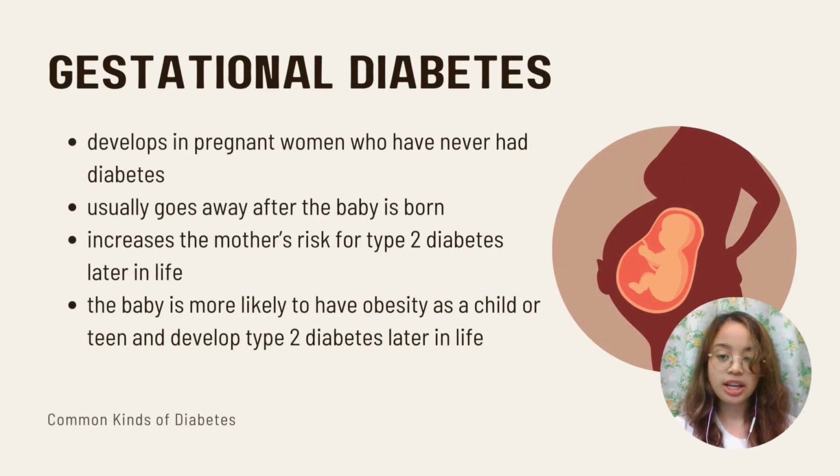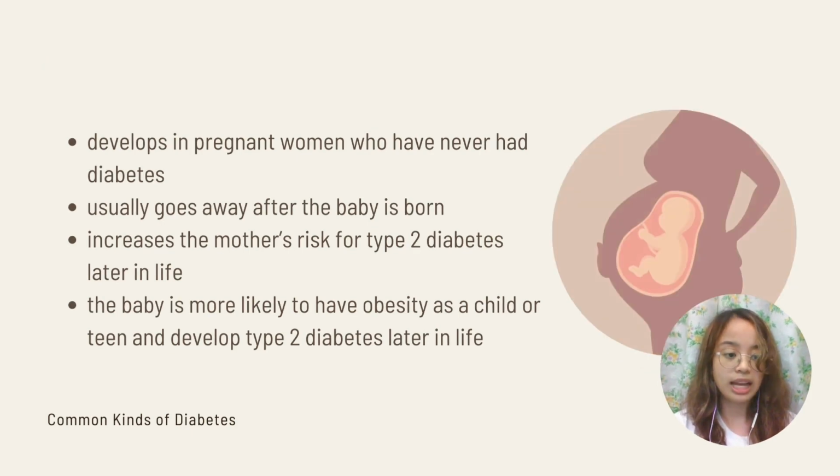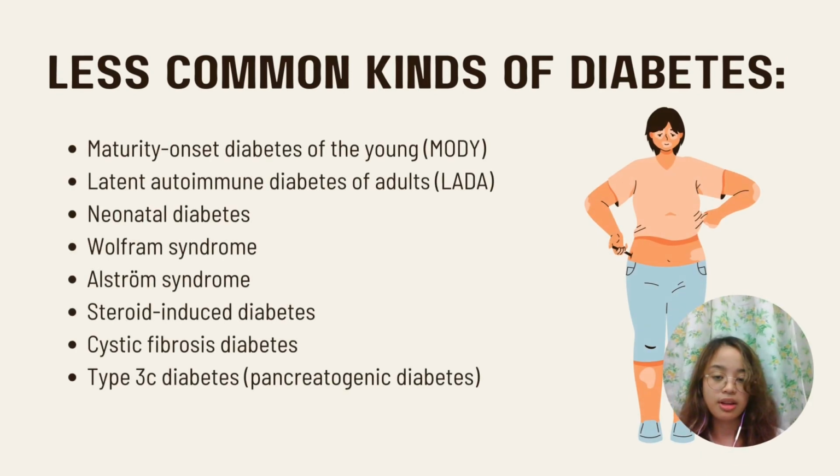Lastly, gestational diabetes develops in pregnant women who have never had diabetes. It usually goes away after the baby is born. However, it increases the mother's risk for type 2 diabetes later in life. The baby is also more likely to have obesity as a child or teen and develop type 2 diabetes later in life. And here is the list for the less common kinds of diabetes.